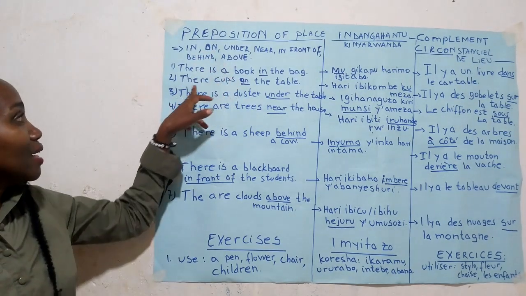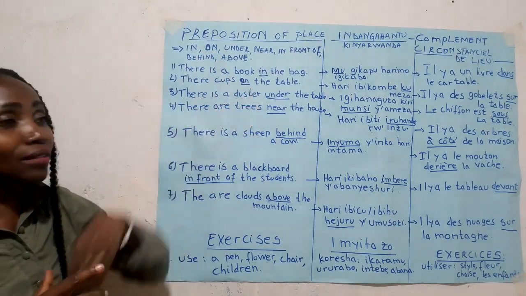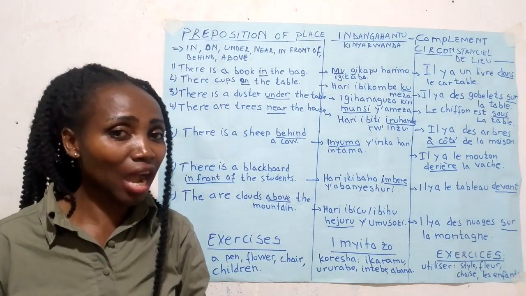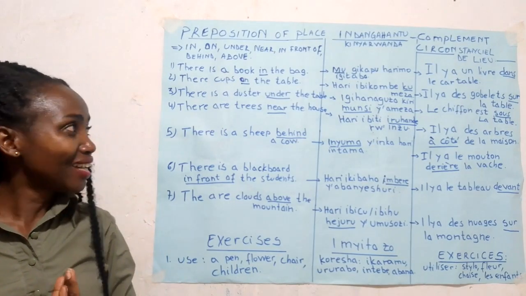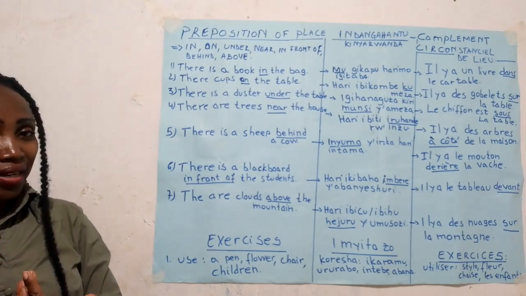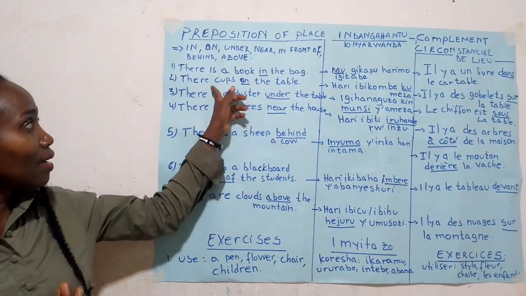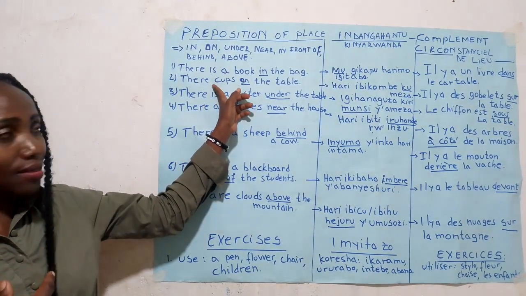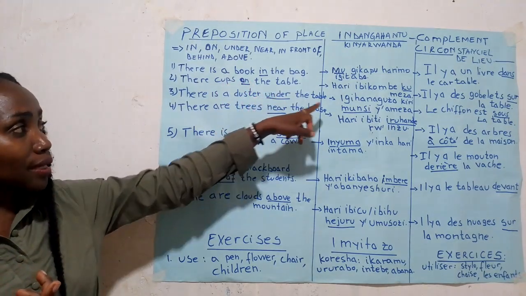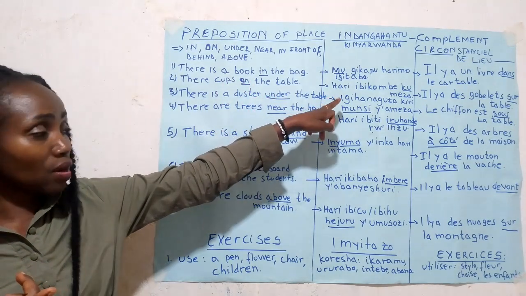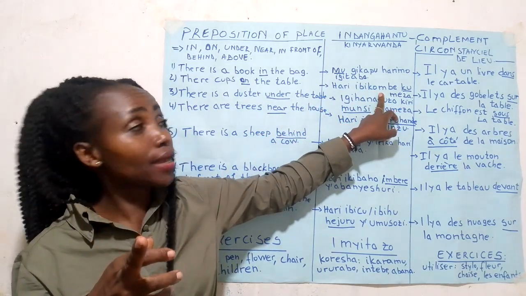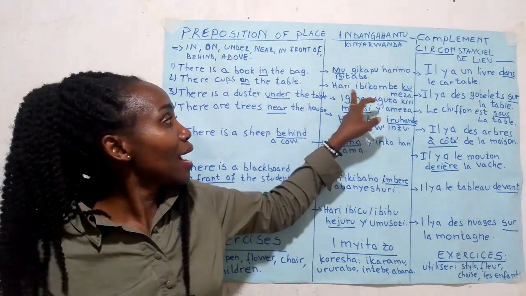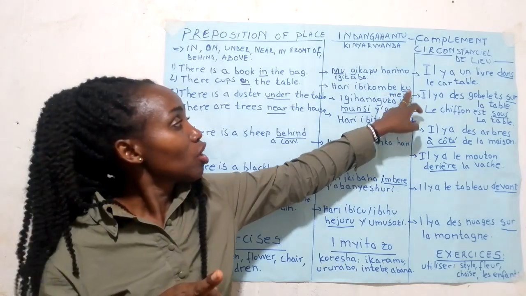So, let's use now number 2, on. There are cups on the table. So let's see now how we can use it in Kinyarwanda. Here we have plural words. Cups, plural words. Even in Kinyarwanda you have to use the word in plural. So hari ibikombe ku meza.